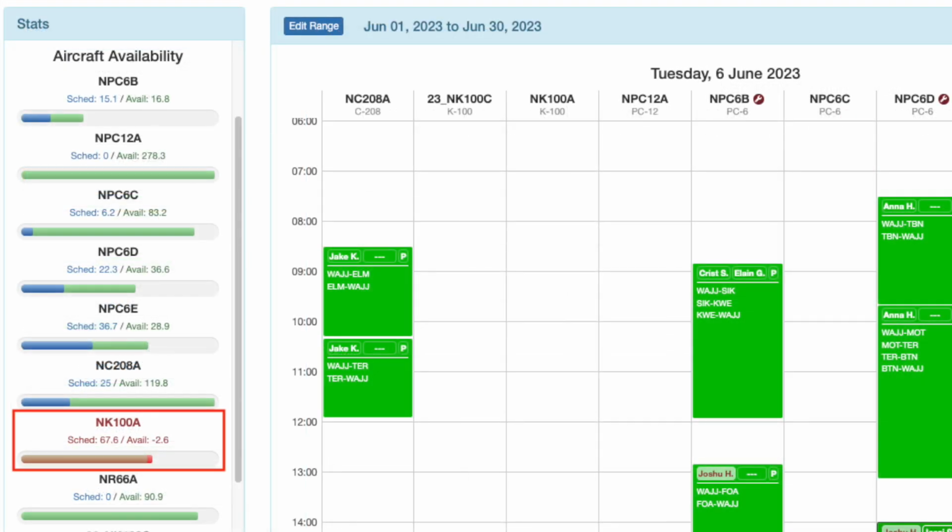The aircraft will turn red if more hours are scheduled before the next inspection than are available. In this case, maintenance is due in 65 hours and 67.6 hours have been scheduled.